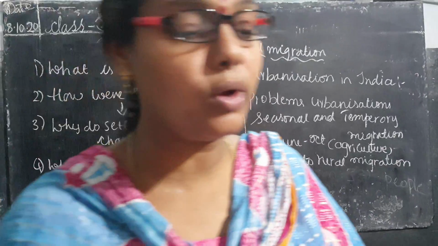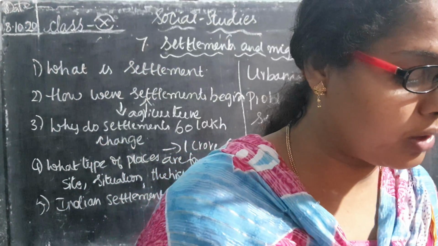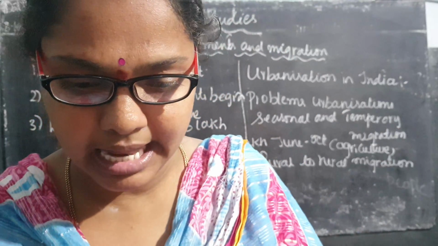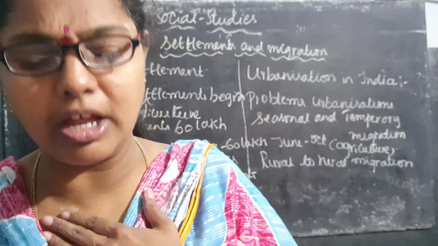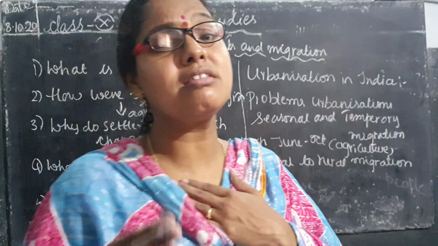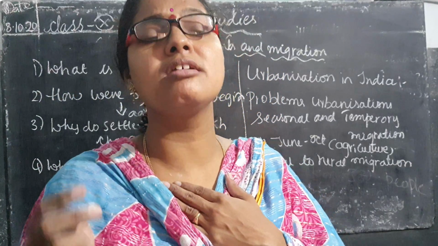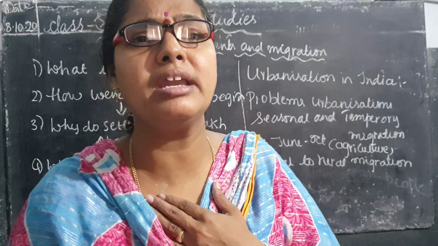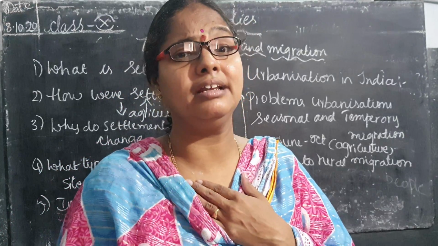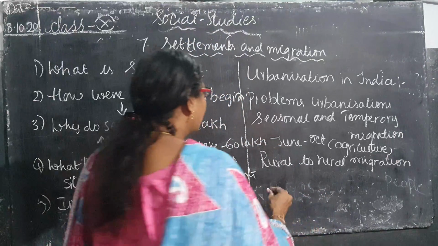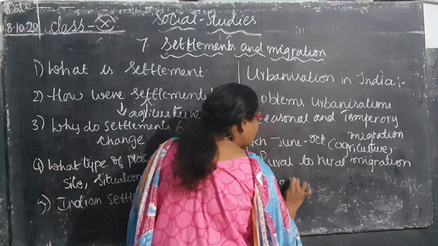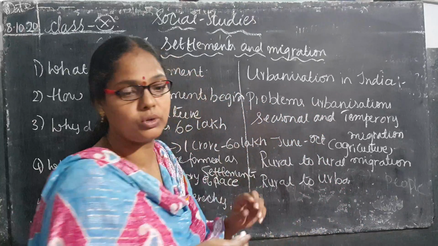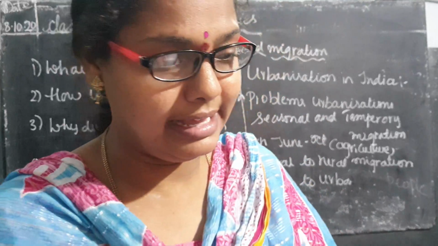So what is rural to urban migration? What is rural to urban migration, children? Now you see what rural to urban migration is. Generally, why do rural people move to the urban area? As previously we have discussed, because of basic problems, for example, they do not have sanitation or any water facility in that particular area. That is the reason rural people are moving. Where are the people going? They are going from rural to urban. We discussed this previously.